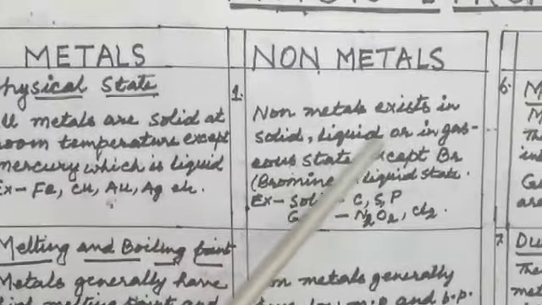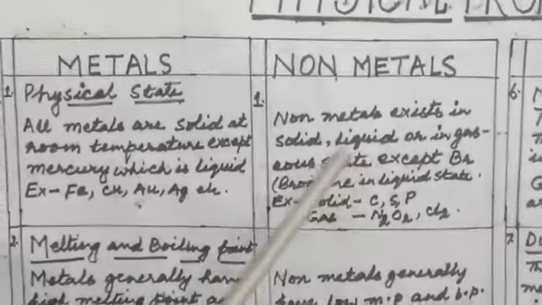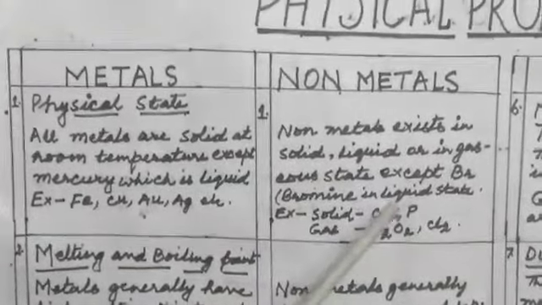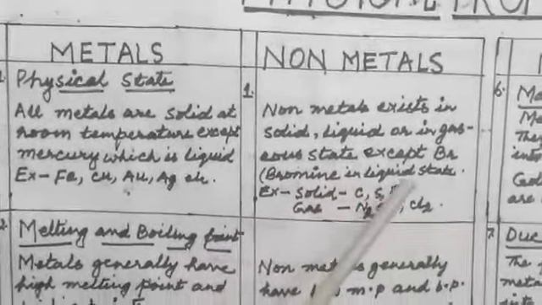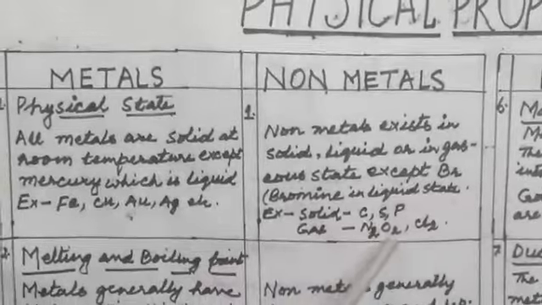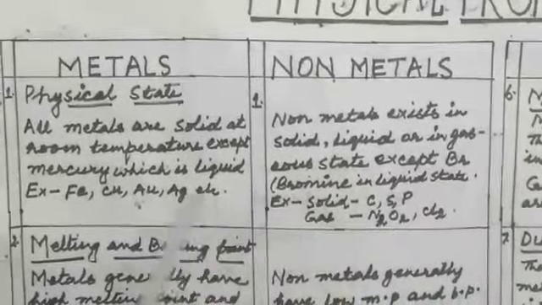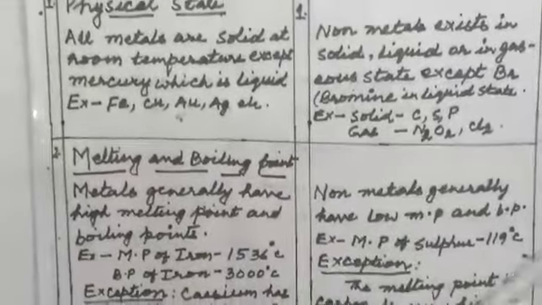Non-metals exist in solid, liquid or gaseous state. See, bromine is the only one in liquid state. In solid state are carbon, sulfur, phosphorus, and in gaseous state are nitrogen, oxygen, chlorine, etc. So you have seen the physical state of metals and non-metals.